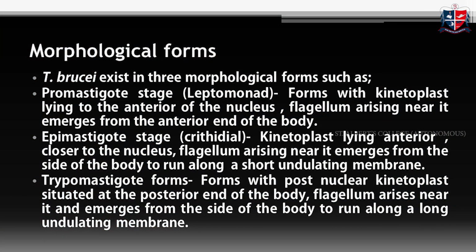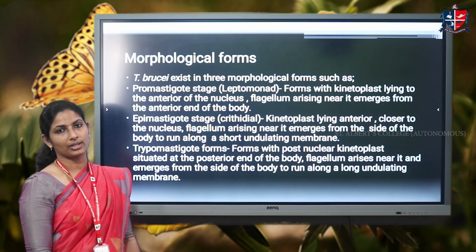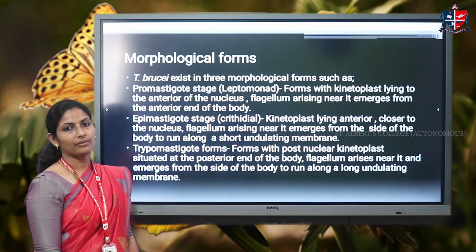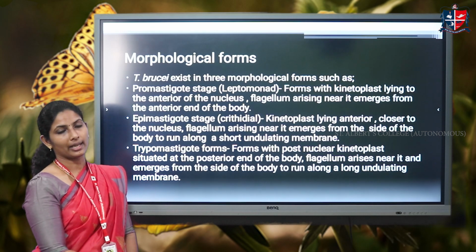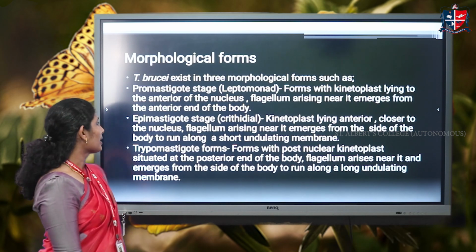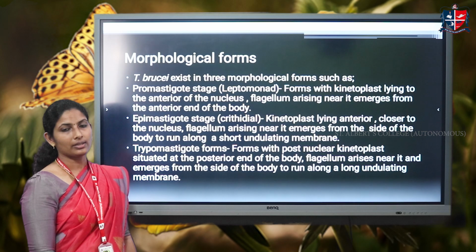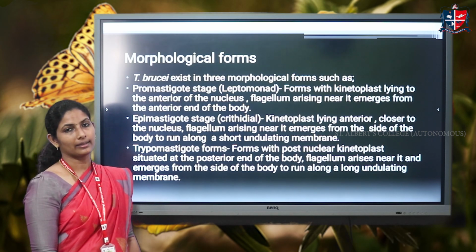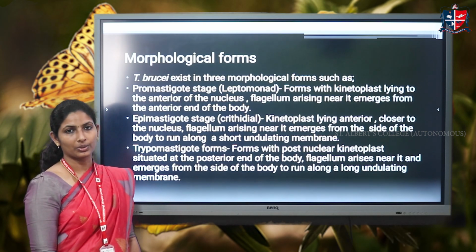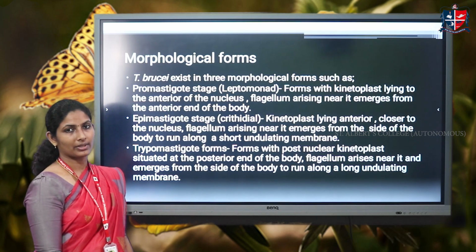The trypanosomes exist in different morphological forms. One is the promastigote stage, otherwise called the leptomonad stage. In this stage the flagellum is situated at the anterior end and runs along the length of the body, and the kinetoplast is situated at the anterior side of the nucleus. The next form is the epimastigote stage or crithidial stage. In this stage, the kinetoplast is again at the anterior side of the nucleus, but it is more closely placed, and the flagellum runs for a much longer length than in the previous condition.